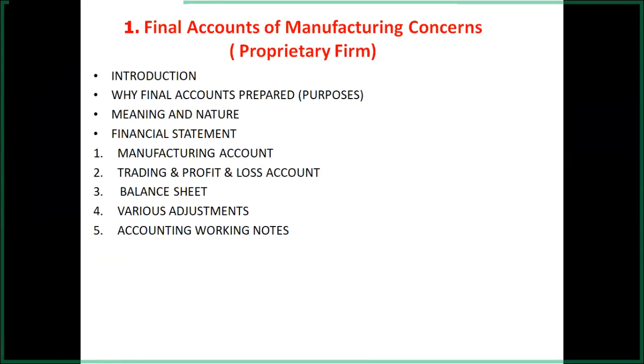So what are the incomes? Discount received, rent received, dividend received and other receipts are the incomes which are to be recorded on the credit side of the profit and loss account. Then the expenditures and losses are to be recorded on the debit side of the profit and loss account. I have just given you the items which are to be recorded on the debit side as well as the credit side of the particular account.